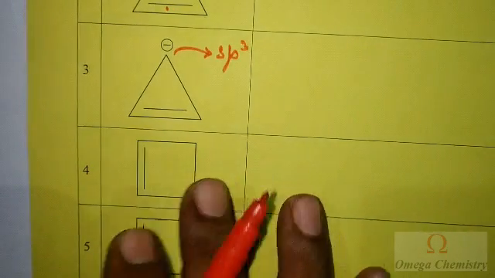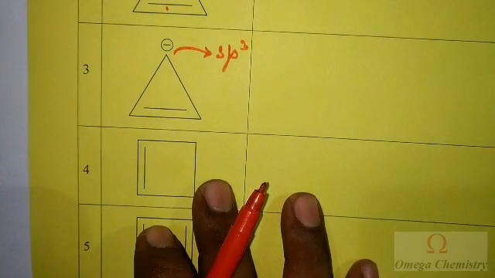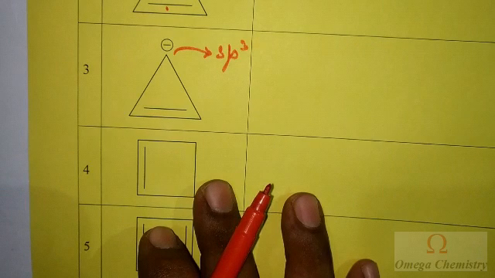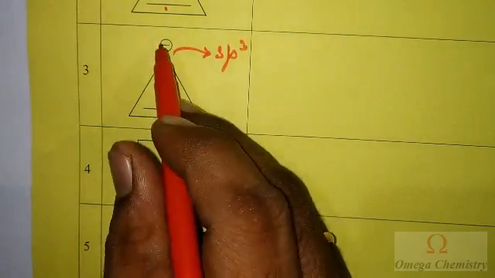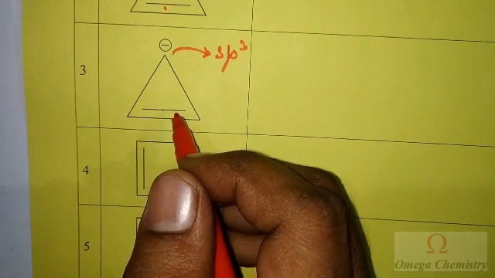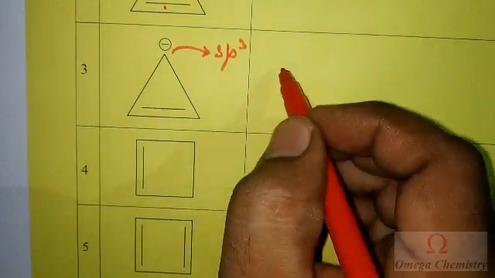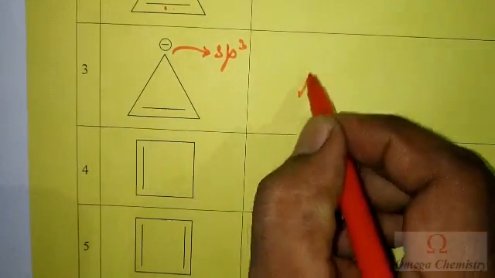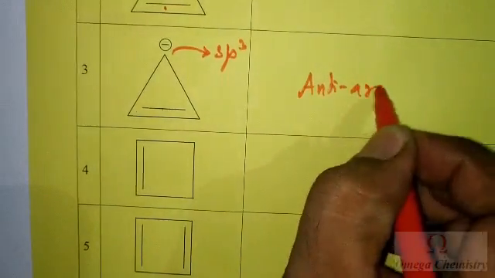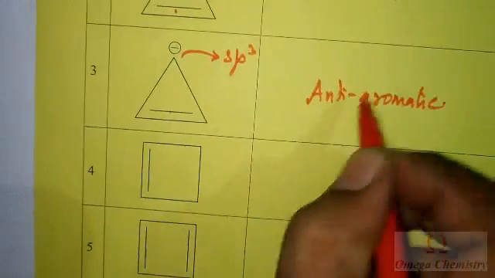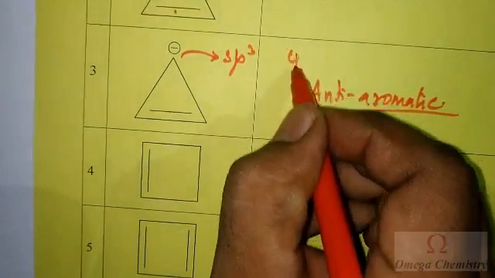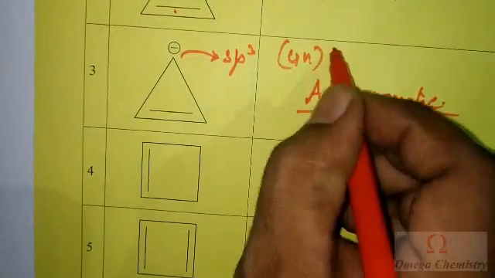That's why this compound is a planar molecule, and the pi electron cloud will be there, and the 4 pi electrons are there. Here 4 pi electrons, which means it deviates from the 4n plus 2 pi electron rule and it satisfies the 4n pi electron rule. That's why it is anti-aromatic.